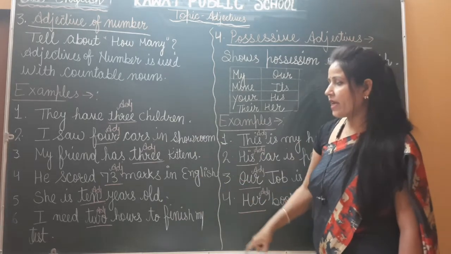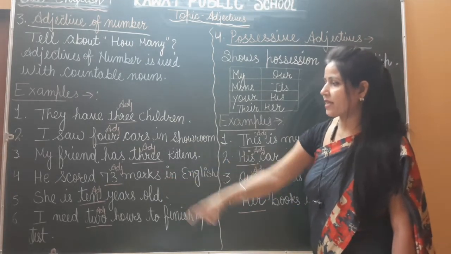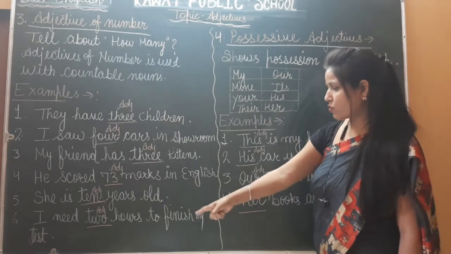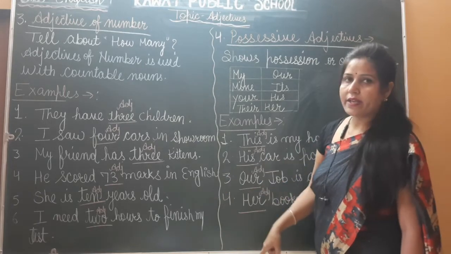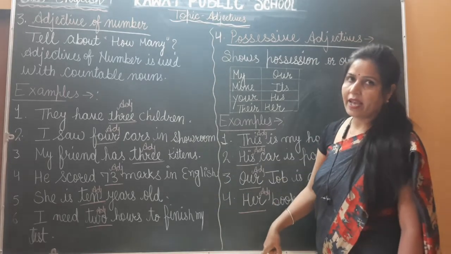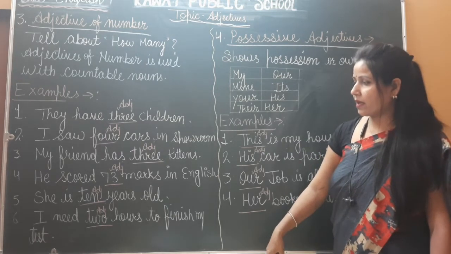Okay, so 10 is an adjective of number in this sentence. And next, number 6: I need 2 hours to finish my test. In this sentence, what is the adjective? 2, it is an adjective, because it is describing the noun.